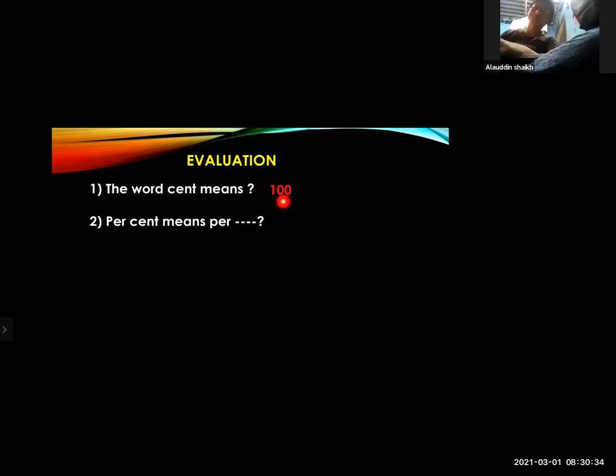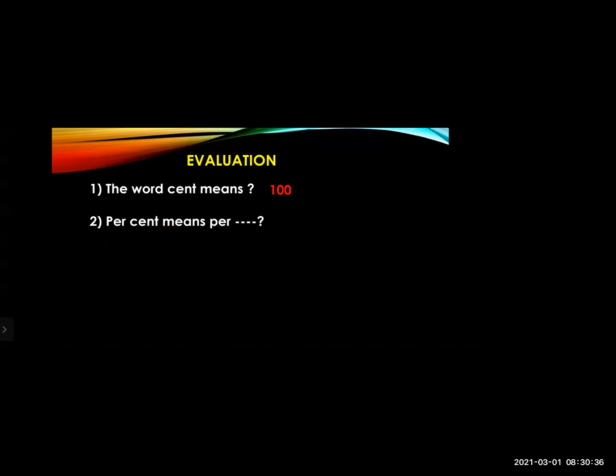Cent means what? 100. So percent means per 100. Right? Cent means 100. So per cent means per 100. Okay. Now, third question.